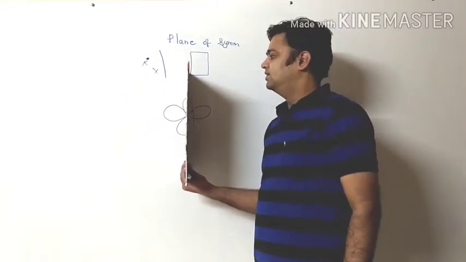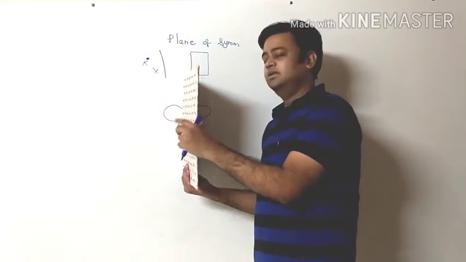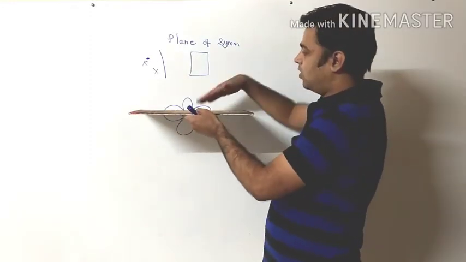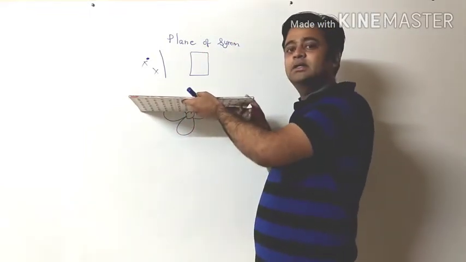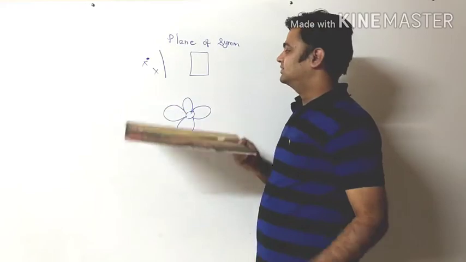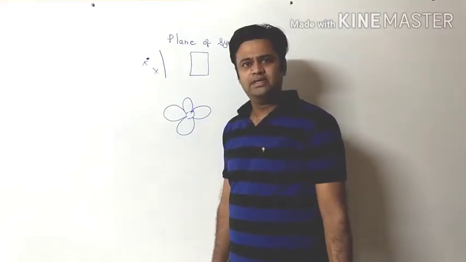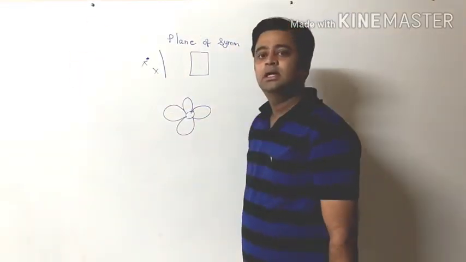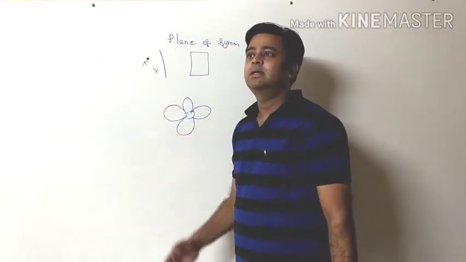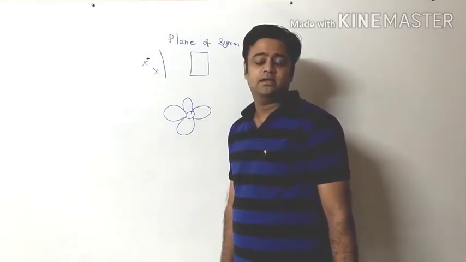Above will be the mirror image of below, right? Then this flower is said to possess a plane of symmetry. Our total body, and many other things in nature, have a plane of symmetry.